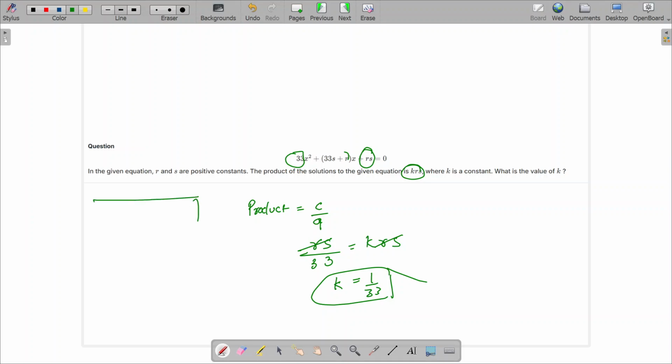Put your answer. If it is an SPR based question, put 1 by 33. Don't convert it into decimals, because there are high chances of putting the wrong answer. So it's safer to just put the fraction.